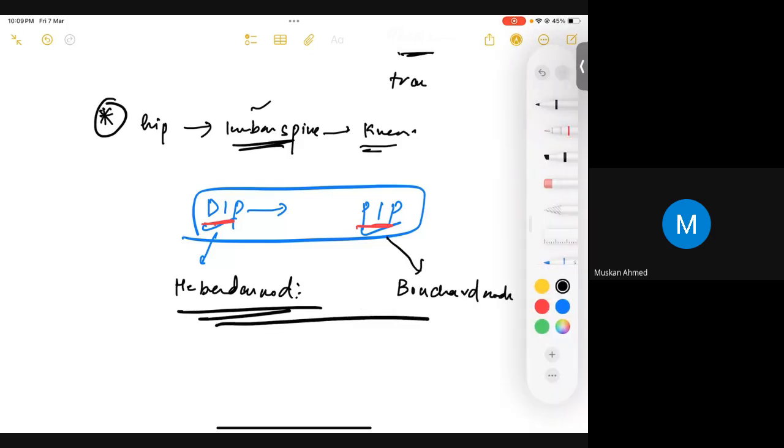Perfect. So it was all about your osteoarthritis. Is that clear? Yes, doctor. Yes, sir. Thank you.